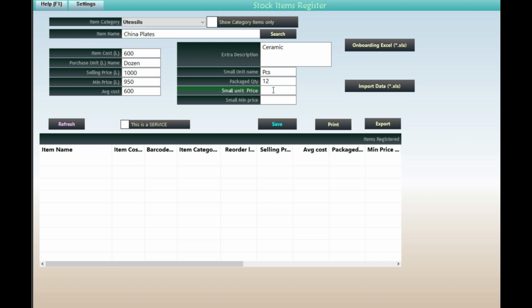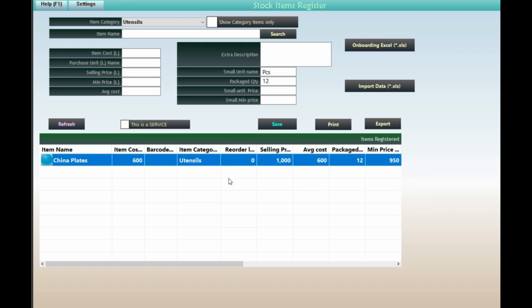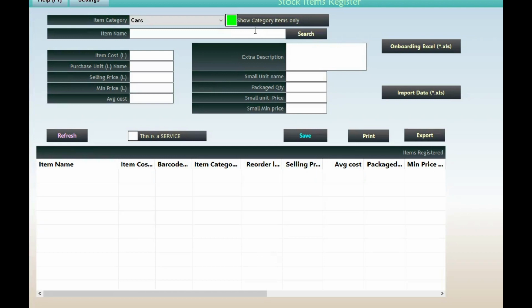Item cost, large, for the large or default unit. Some items can be split into smaller units, e.g. a packet has 12 pieces, so the larger unit's cost is the one that you put. If the item doesn't have smaller units, then just put the cost here and ignore the right side that asks for the small units details.